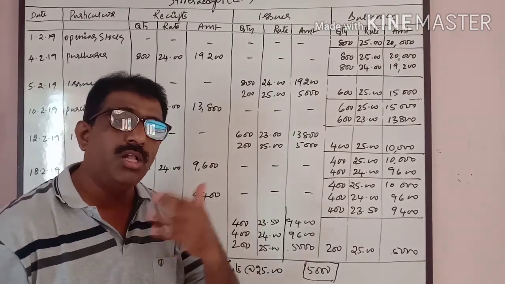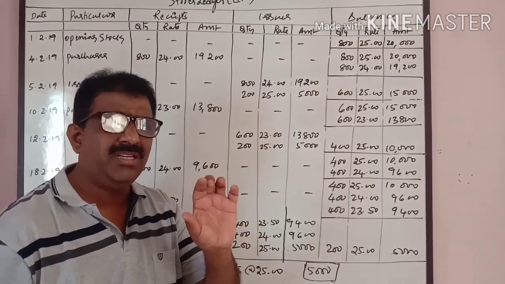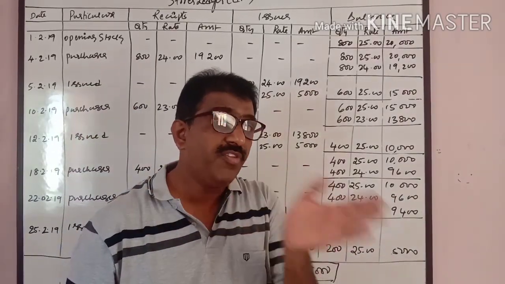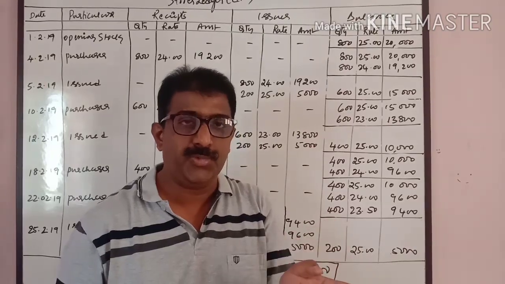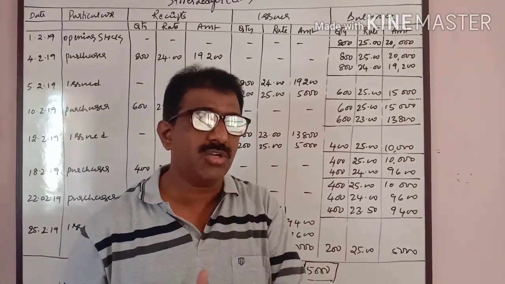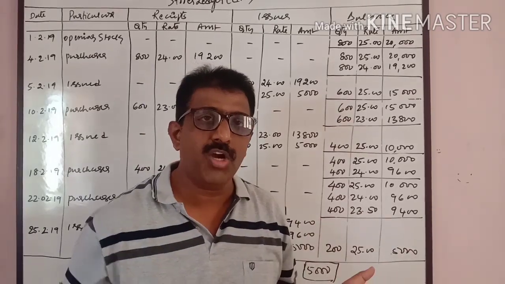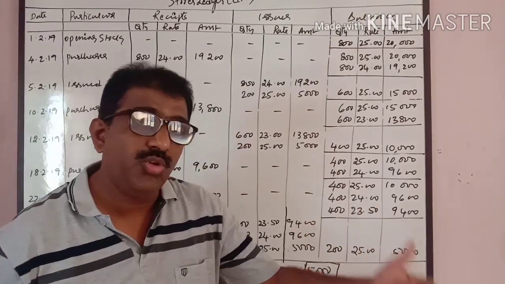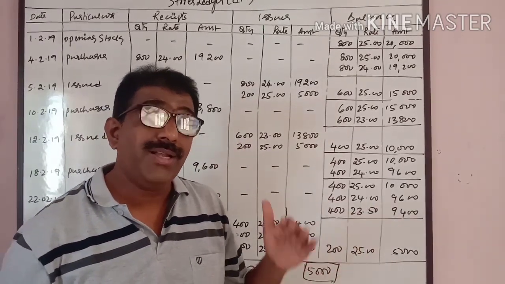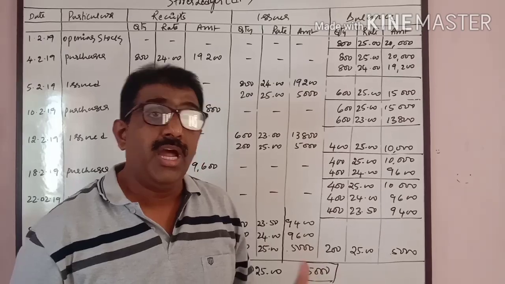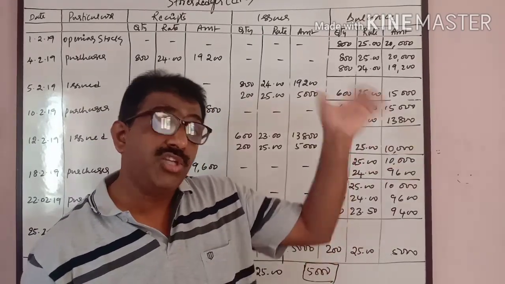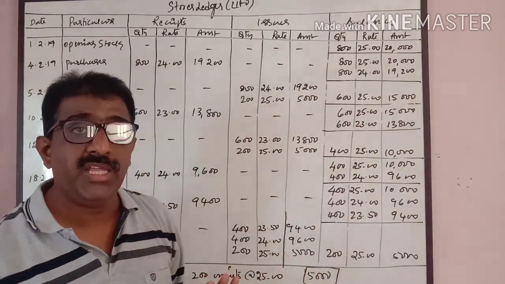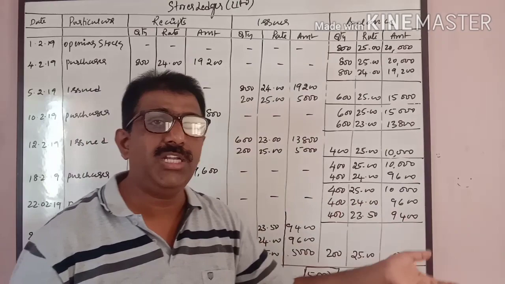Similarly, you work out all the other problems. There may be certain peculiar adjustments like return from stores. When returned from stores, we have to take it as a receipt. It is received from the store. Some stock they will take from the stores department to the production department. Excessive stock they will return to the stores back. That you take it as a receipt. What date it is returned and what stock they returned, on which date it was issued is given, on that date what price is given, you have to take that price. Suppose if the price is given, you just multiply and write.